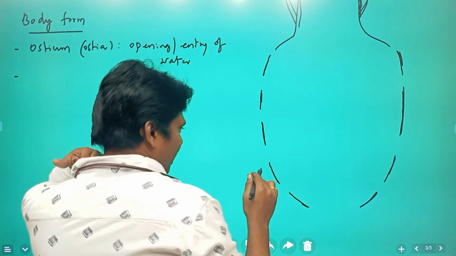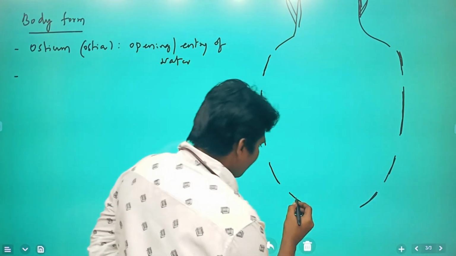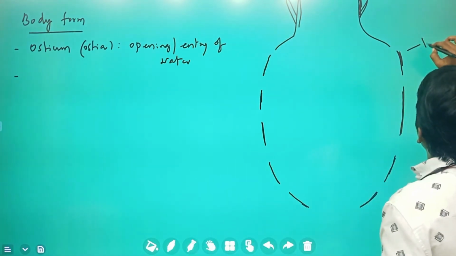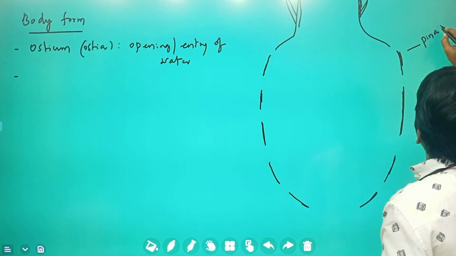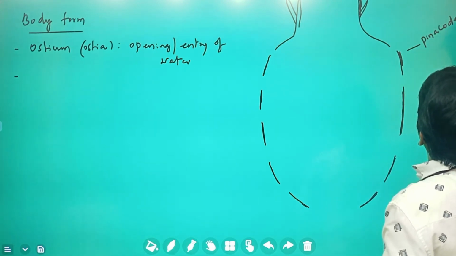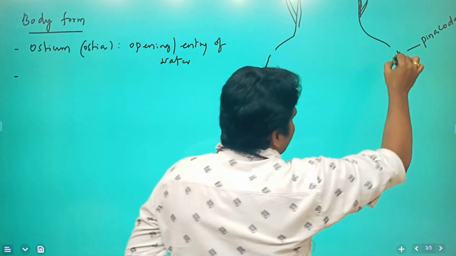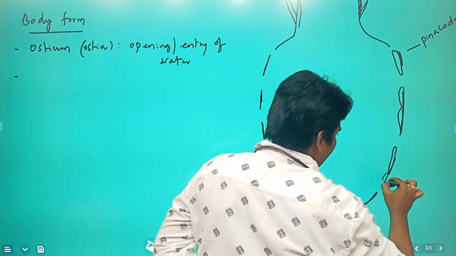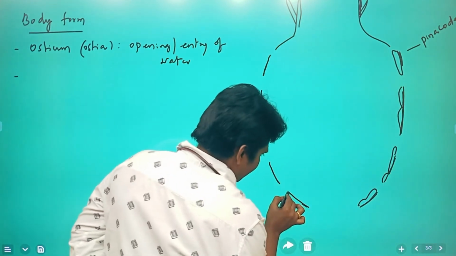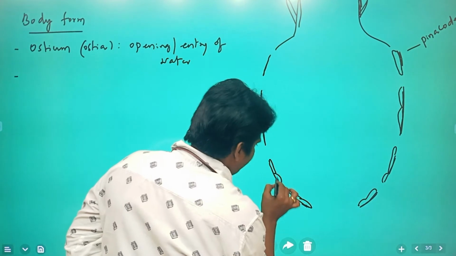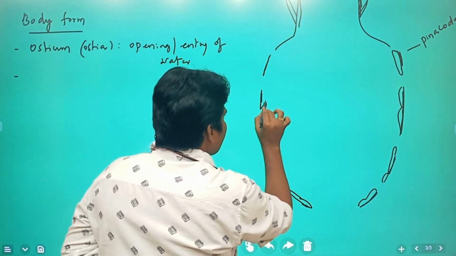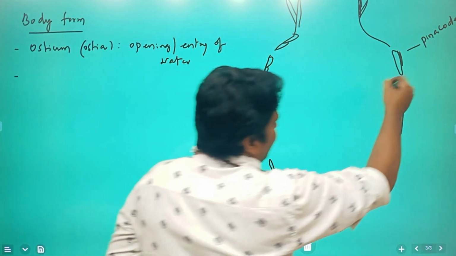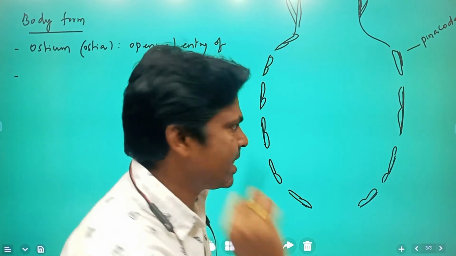This outer layer we are going to call the outer pinacoderm, which consists of pinacocytes.